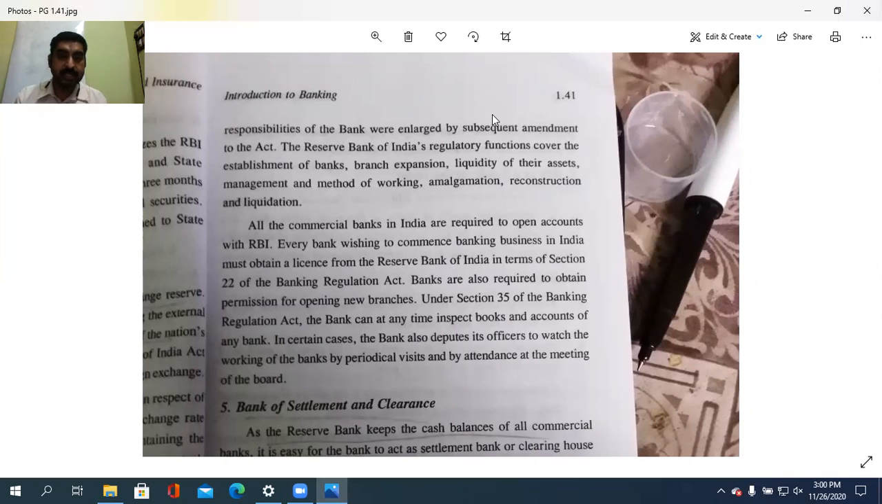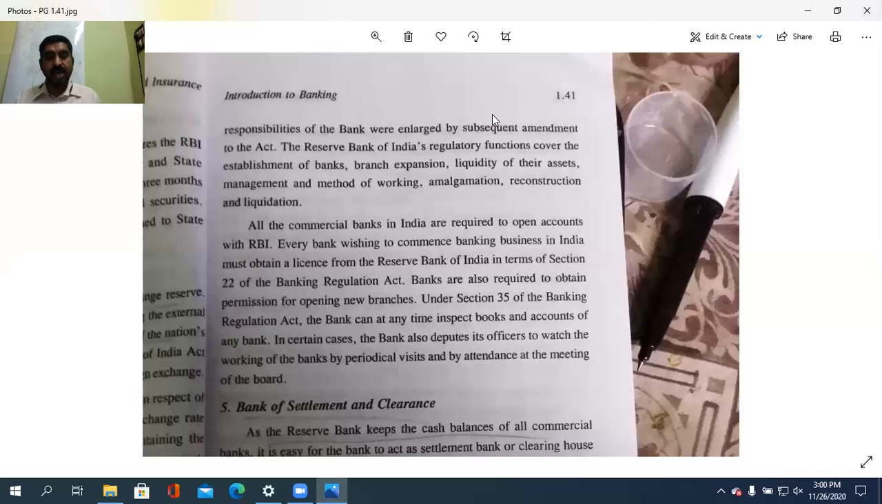All the commercial banks in India are required to open accounts with the RBI. Every bank wishing to commence banking business in India must obtain a license from the RBI in terms of Section 22 of the Banking Regulation Act. So under Section 22 of the Banking Regulation Act, any bank that wants to start business needs to get prior sanction from the Reserve Bank of India. Banks are also required to obtain permission for opening new branches.